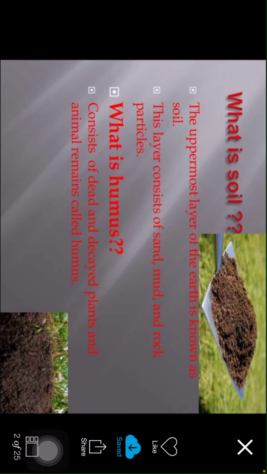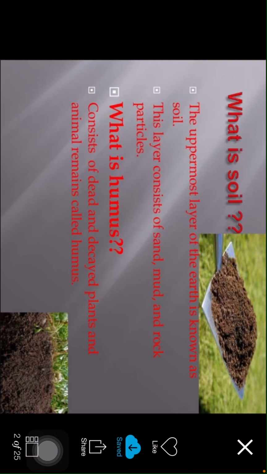Children, what is soil? The uppermost layer of the earth is known as soil. You observe in the figure, children, the uppermost layer of the earth is called soil. This layer consists of sand, mud, and rock particles. You observe in the soil, sand is there, mud is there, and rocks are there.